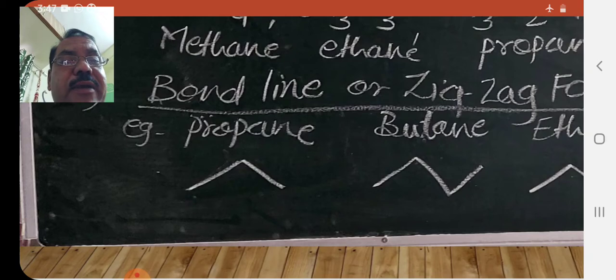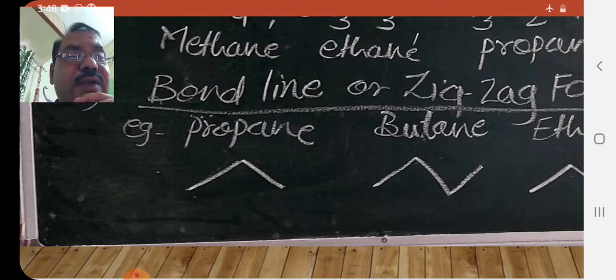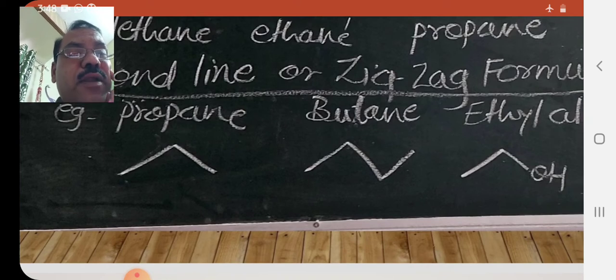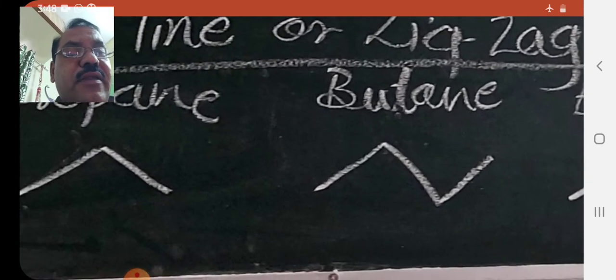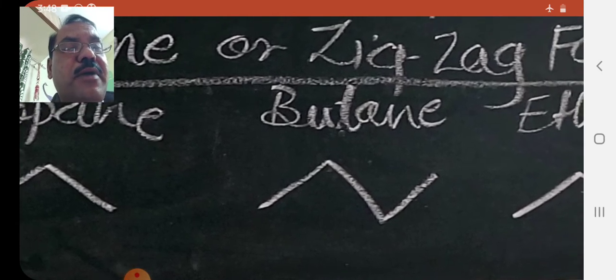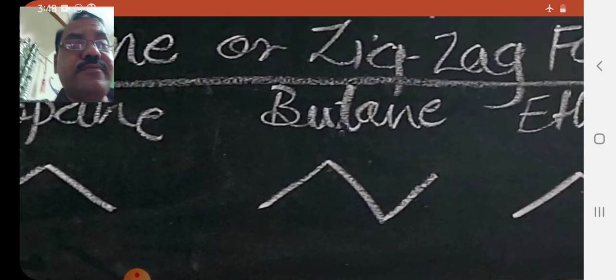So there are three carbon atoms, and the first carbon carries three hydrogens, therefore it is a CH3 group. The second carbon contains two hydrogen atoms, it is a CH2 group, and the third carbon again contains three hydrogens. Similarly, butane is represented by this formula. You can see at the beginning of this structure there is a CH3 group. In the middle portion, upper side, there is a CH2 group.